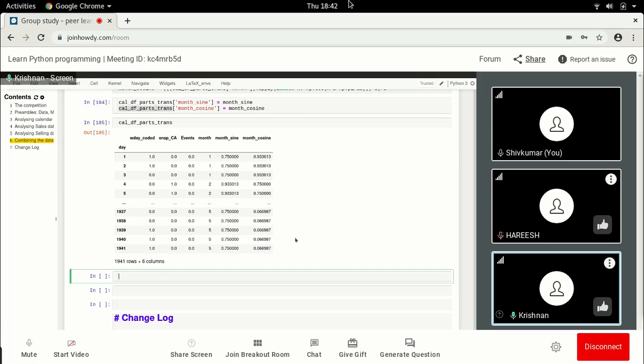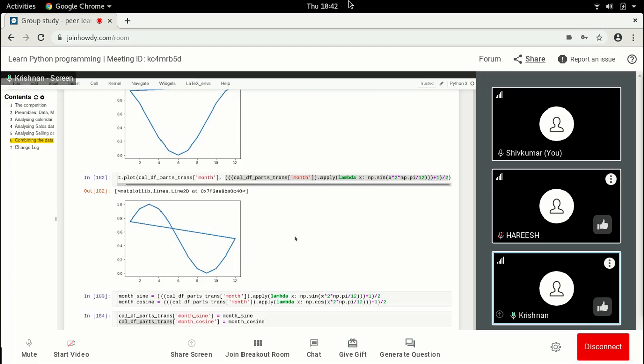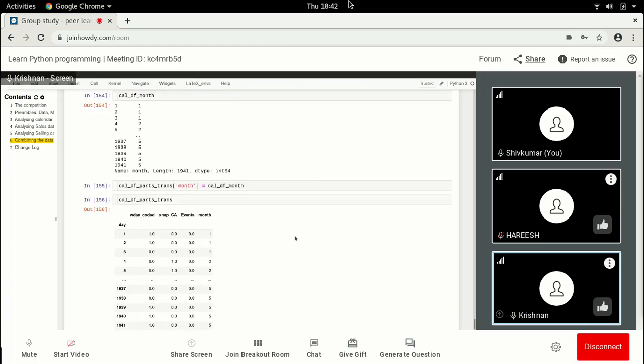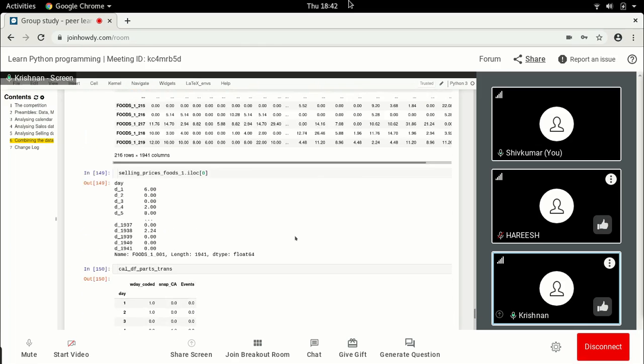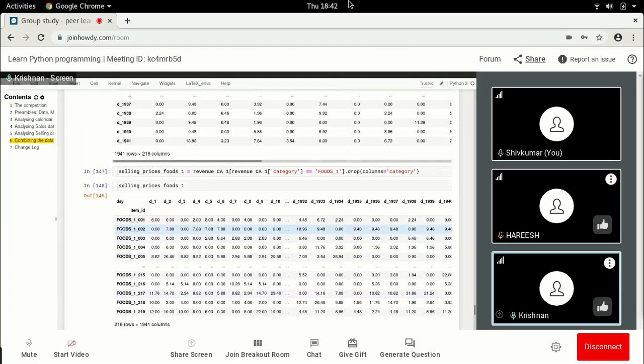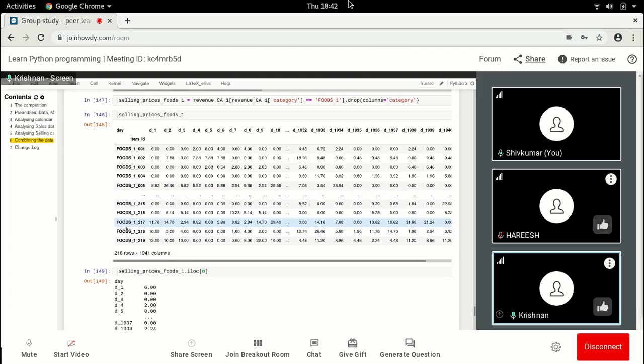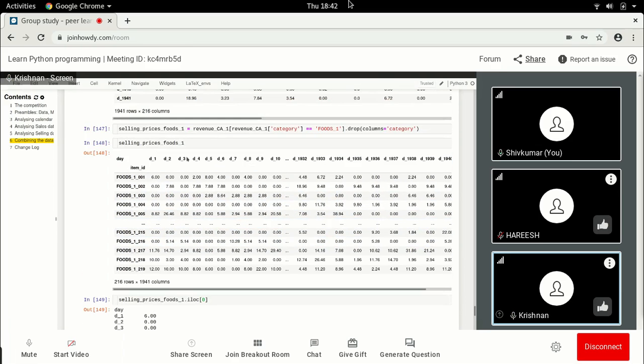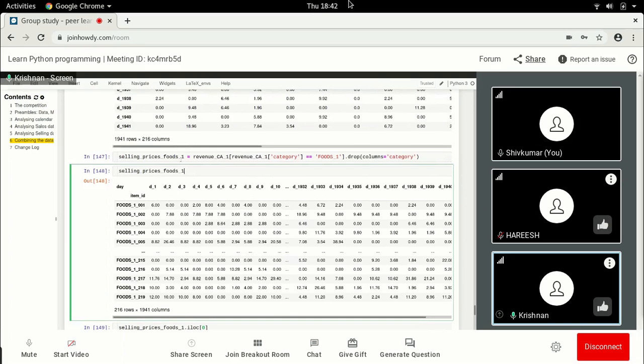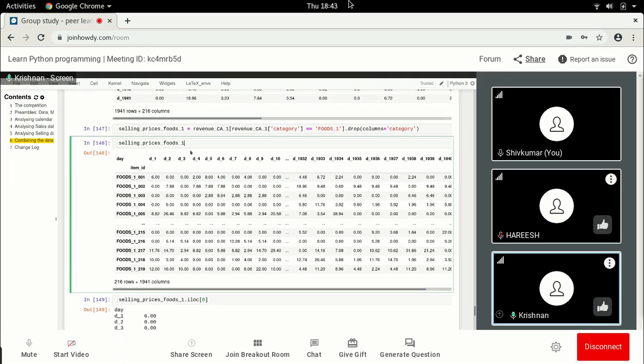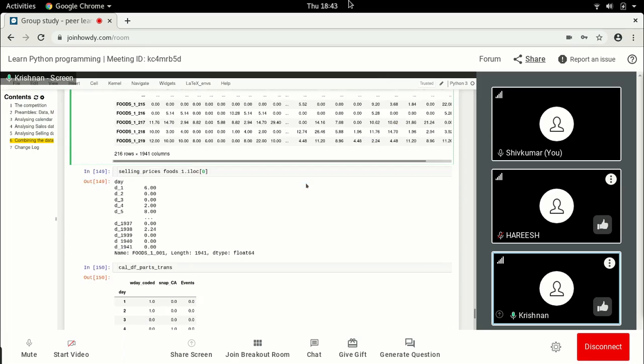For instance, there are 7 categories, for instance goods 1. We thought, let us say we have these food selling prices for each of the items for each of the days. We also did a version of it.